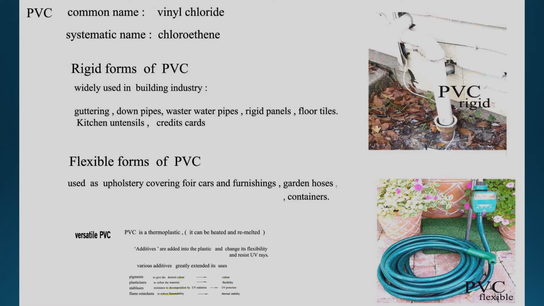But on the other hand, PVC can also be made into a flexible form, like the gardening hose. This demonstrates PVC can be made into a hard plastic as well as a soft plastic, and you can add different colors, such as white or green or many different colors. So PVC is one of the very common, versatile plastics that you should know.